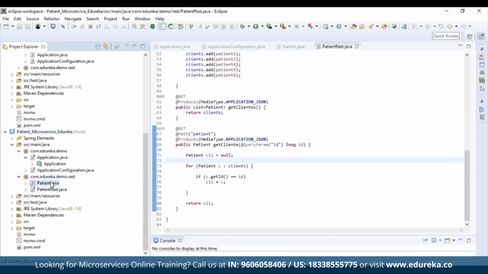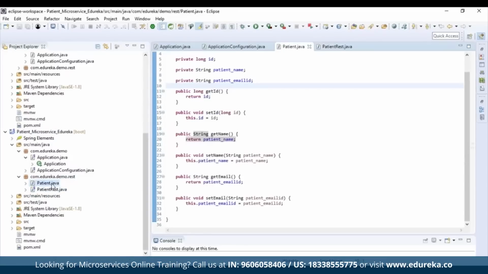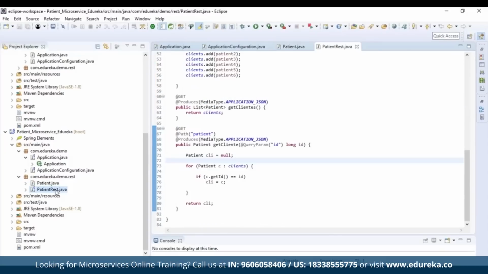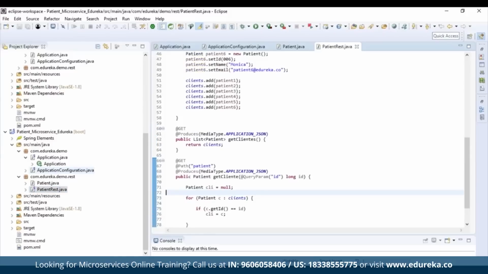Now we have patient.java and we have patient rest.java. In patient.java, we have defined all the variables, like the email ID of the patient, name, and things like that. And this patient rest.java will be used to provide the input to the variables. I hope you're getting my point. I won't be explaining the code here. In the upcoming tutorials, I'll be explaining the entire microservice, how the code works and all the technical details. Here, I'm just giving you an overview of how things work in microservices.